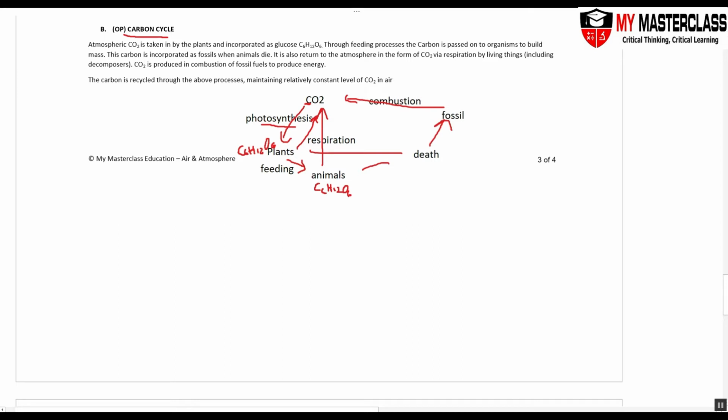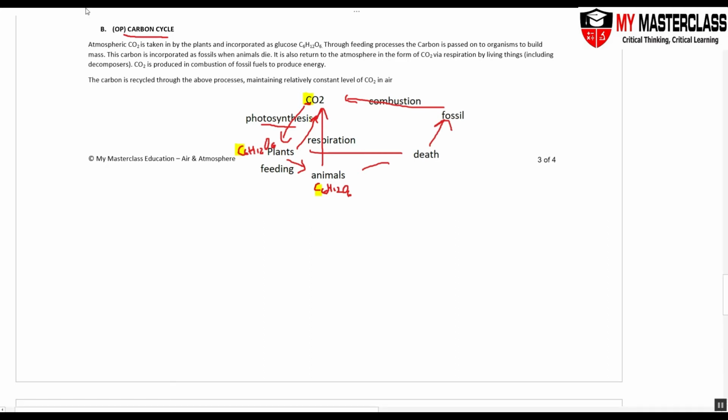Okay, at the same time, this glucose, the carbon, immediately some of it will also be broken down to respire. So for the process of respiration, glucose plus oxygen gives out carbon dioxide plus water and releases a large amount of energy. Okay, so carbon dioxide is released by animals back to the atmosphere. So the carbon went from the atmosphere to the glucose in plants to the glucose in animals, and respiration returns it as atmospheric carbon dioxide.